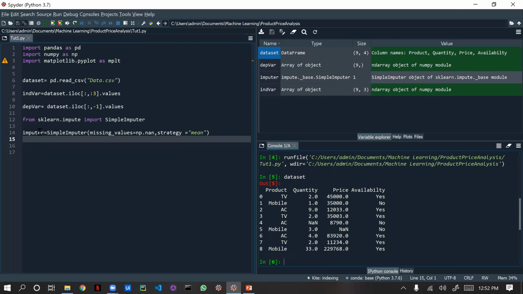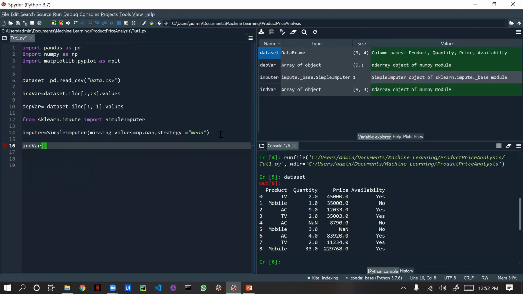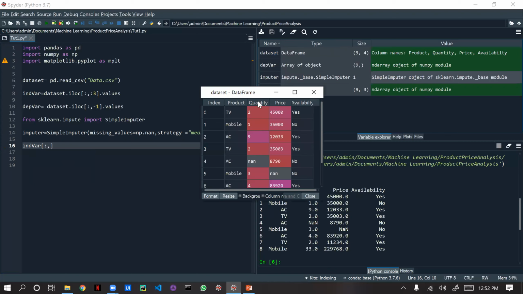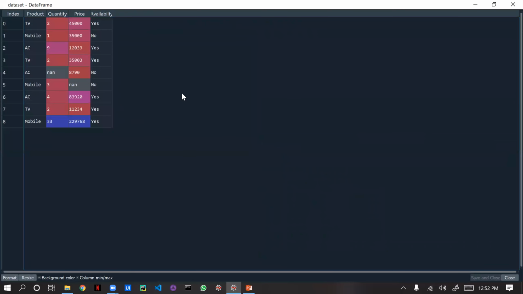So for that, we are going to use this independent variable of all rows, comma, columns starting from 1 to 7. If you see here, you can see, right, for changing those independent values, one minute.